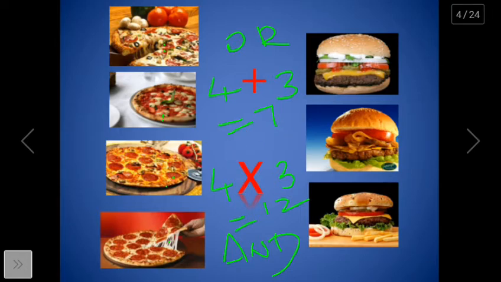Previous case was addition, this case was multiplication. In the previous case we had OR. If you have OR, we have to add. If you have AND, then we have to multiply. This goes by the title rule of sum and rule of product.